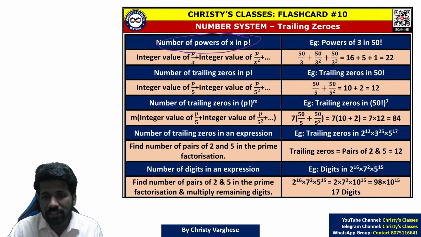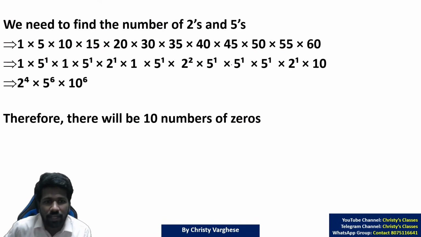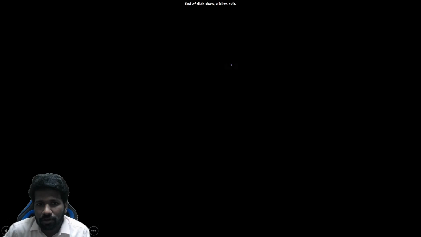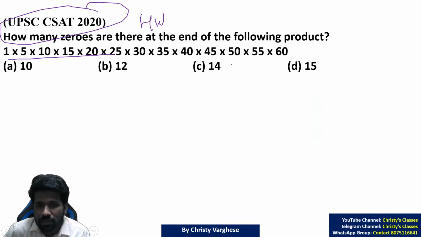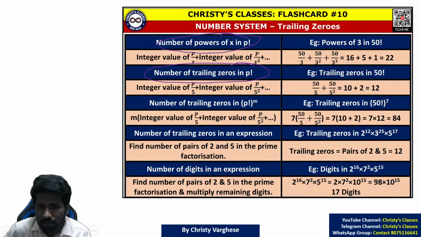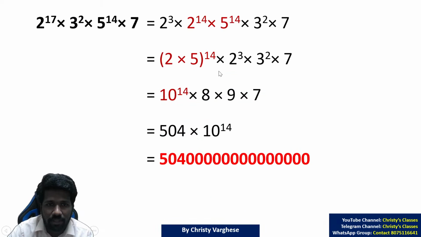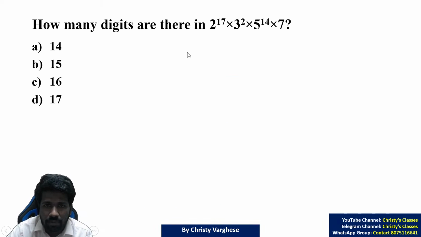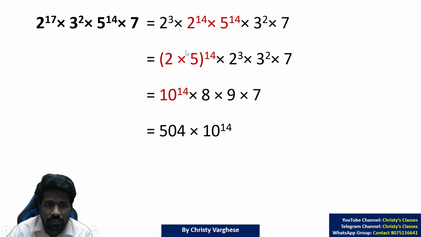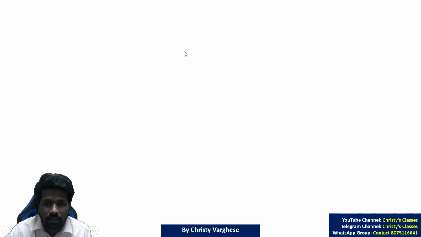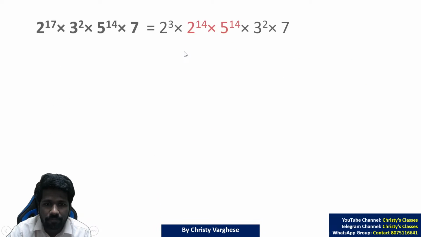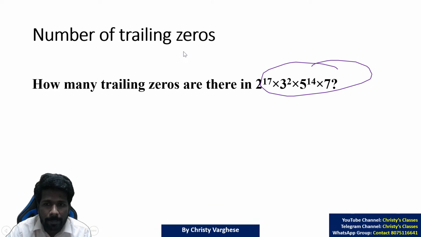Number of powers of x in p factorial. Now, number of trailing zeros. What is the meaning of trailing zeros? Trailing zeros means how many zeros are in the end. That is called trailing zeros. For example, this question: how many trailing zeros are there in this expression?